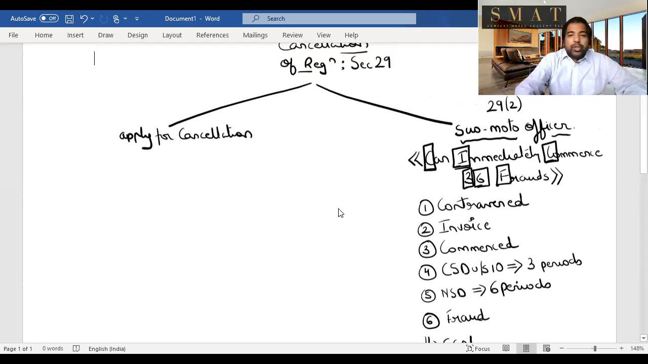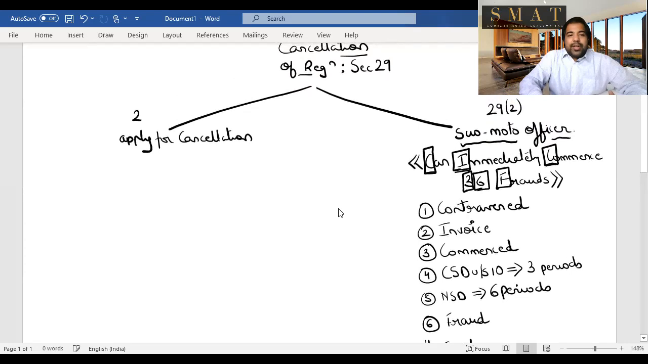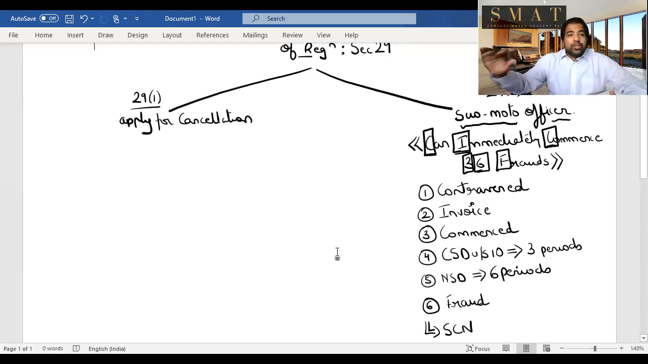What about you? Can you apply for cancellation? Yes, section 29(1) says even you can apply for cancellation. So guys, one part is over. Suo motu cancellation, the shortcut is can immediately commence 36 frauds. And if he feels you can immediately commence 36 frauds, he may cancel your registration.